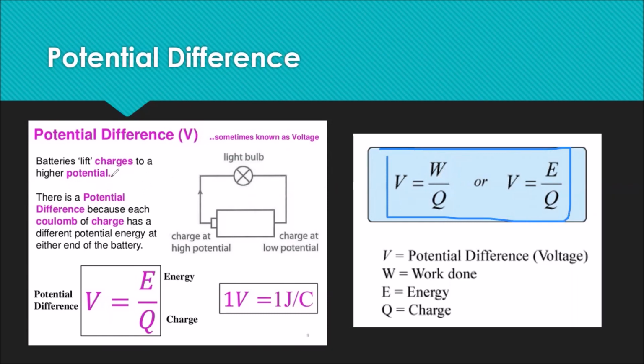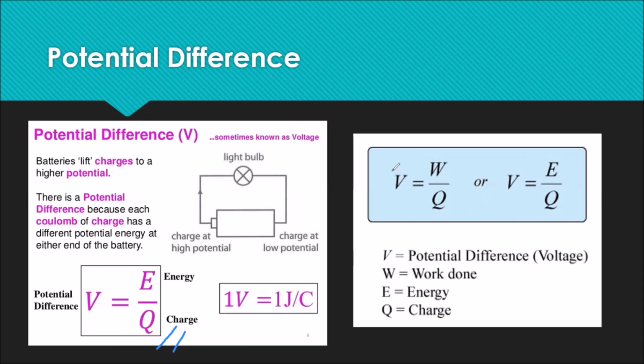Coming to the concept of potential difference in a battery, the cell which we use in our remote control has a potential difference of 1.5 volt. Now, what is a volt? Let's understand. Batteries lift charges to a higher potential. There is potential difference because each coulomb of charge has a different potential energy at either end of the battery. So the difference in potential creates potential difference, and the formula comes out to be V is equal to E by Q, or W upon Q basically.